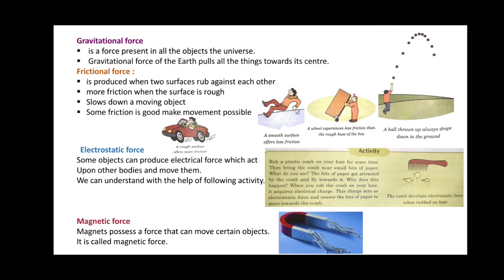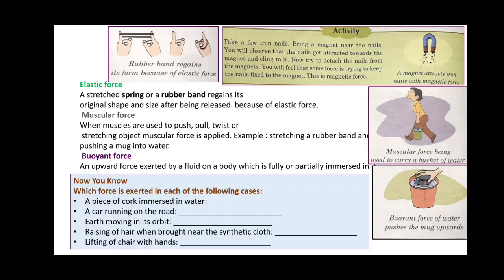Now here is another activity for you all. What you have to do is take a few iron nails, and bring a magnet near the nails. You will observe that the nails get attracted towards the magnet and cling to it. Now try to detach the nails from the magnet. You will feel that some force is trying to keep the nails fixed to the magnet, and this is the magnetic force. A magnet attracts iron nails with magnetic force.